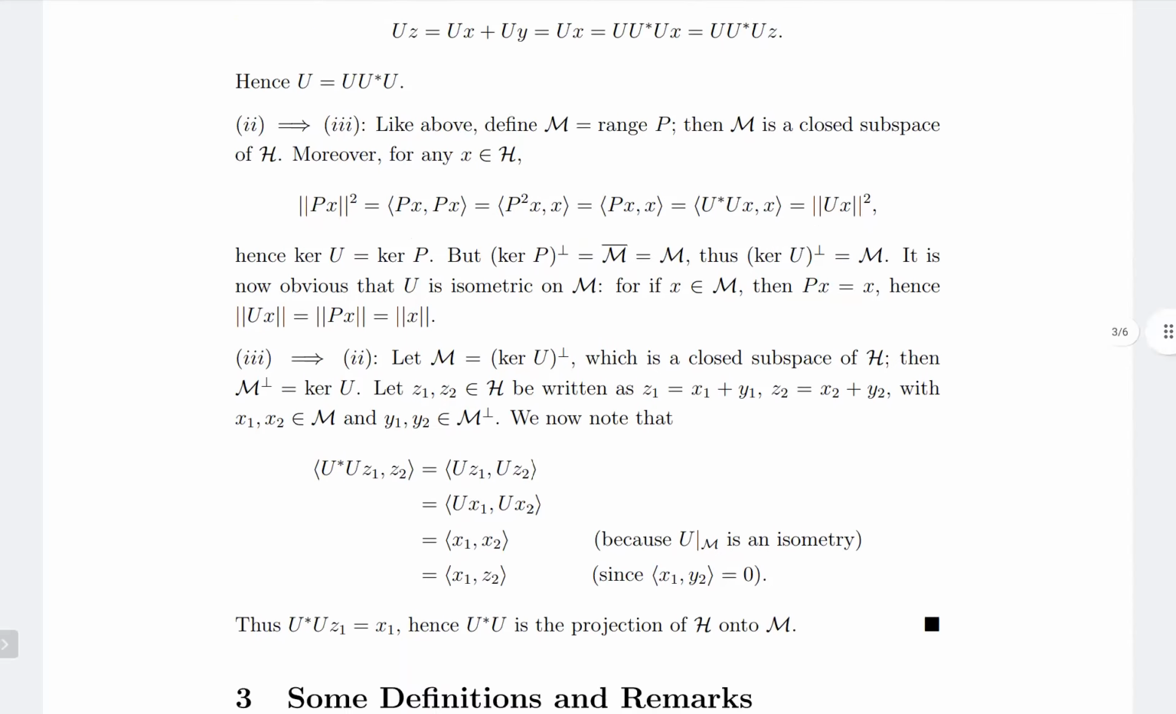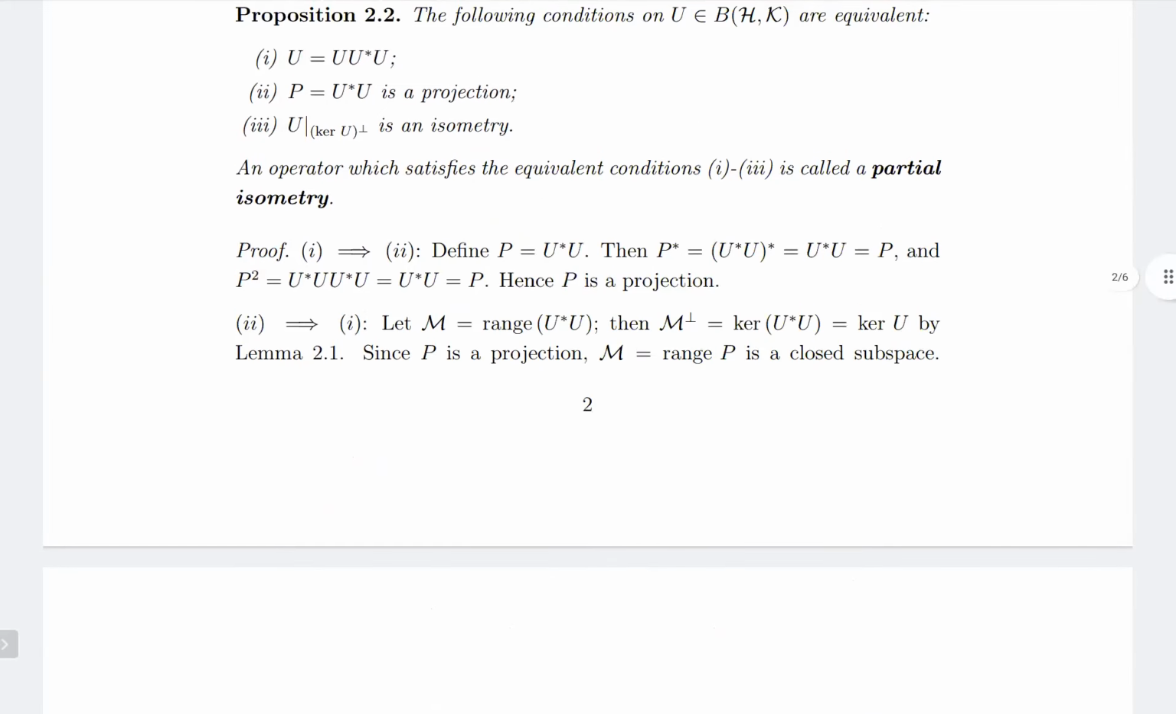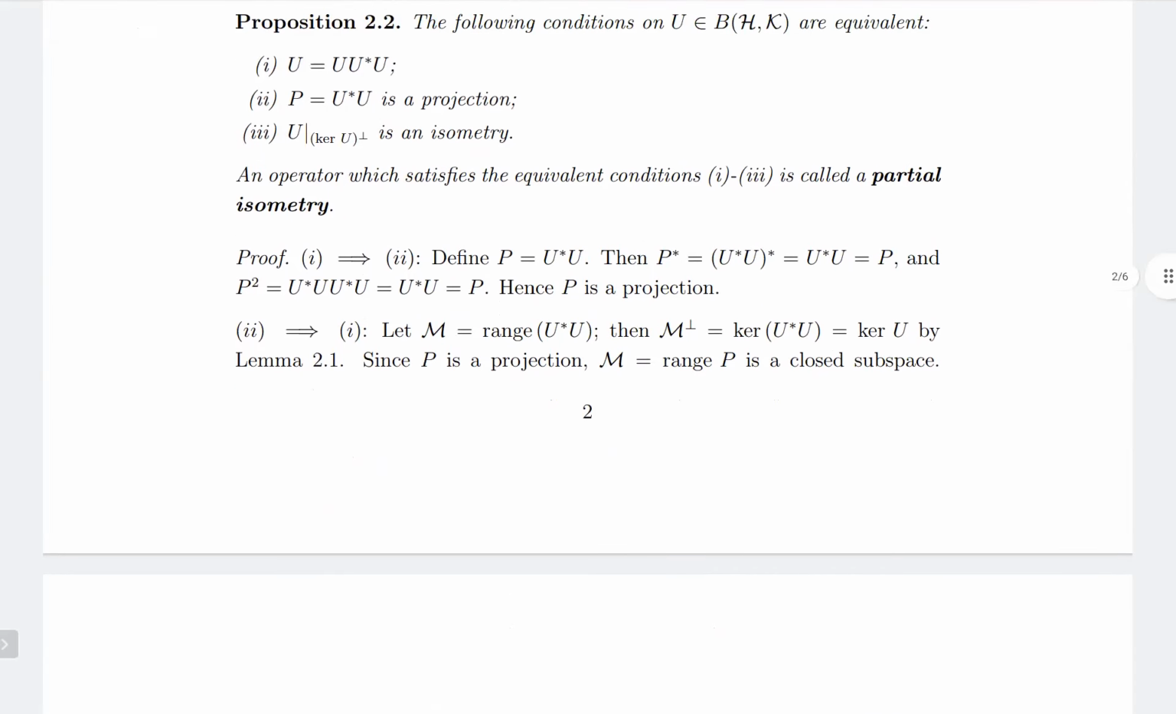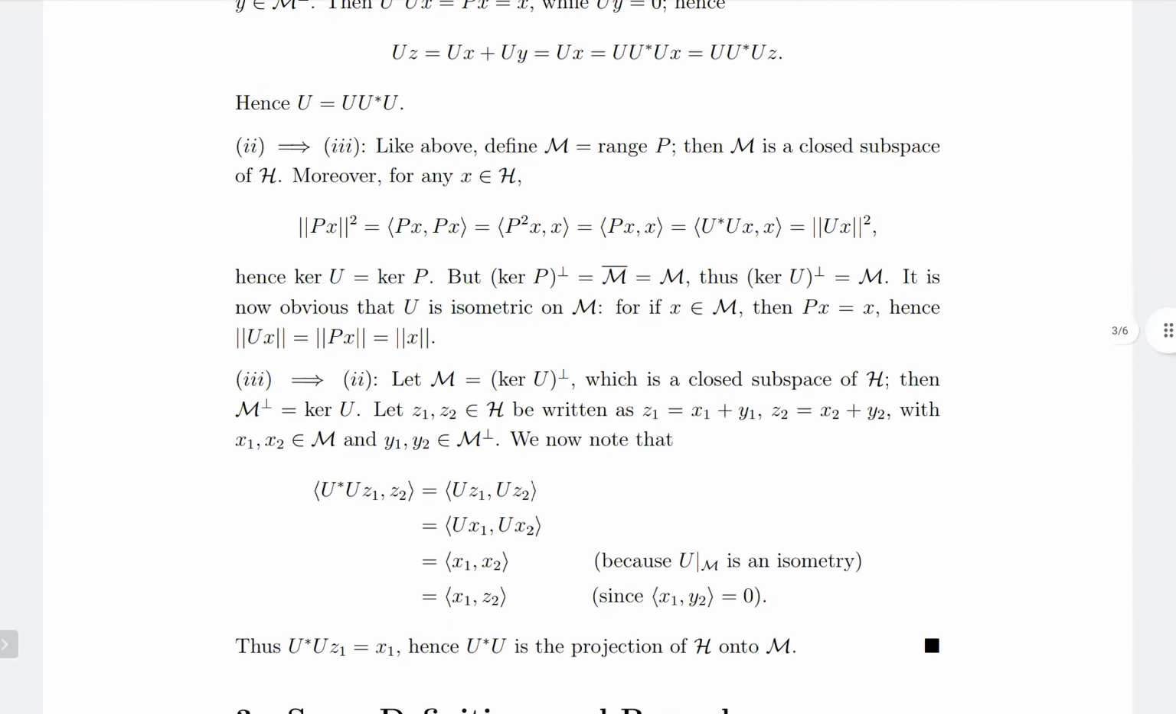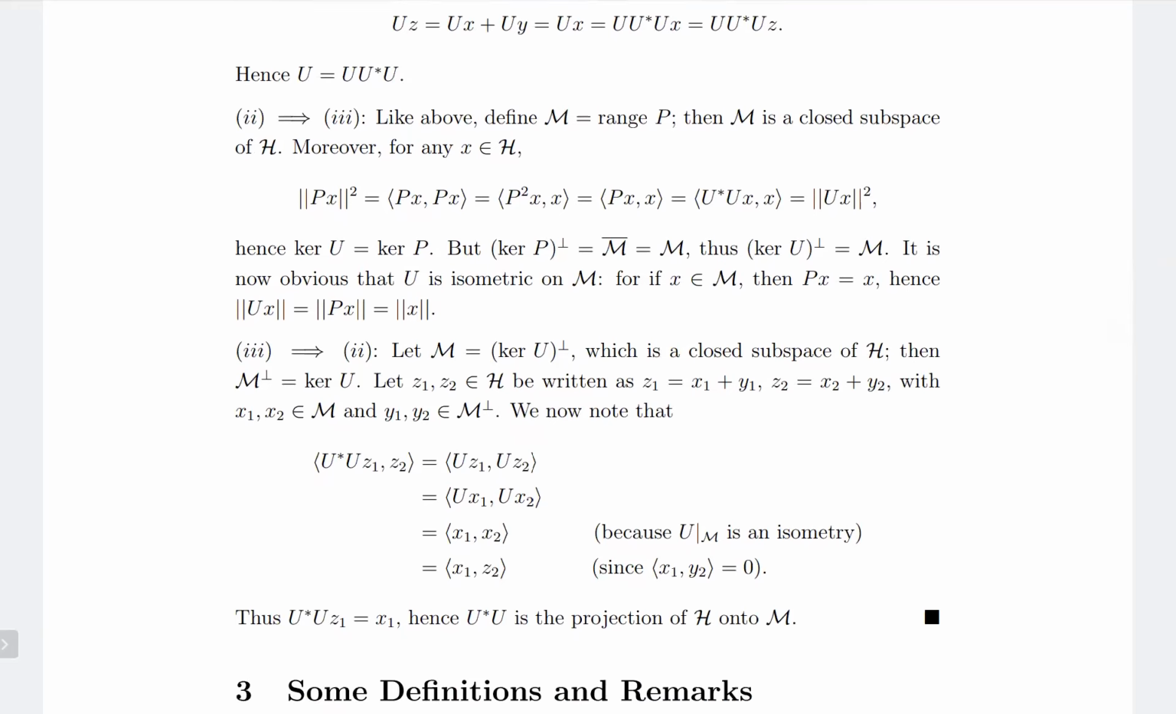And the proof that 3 implies 2 finally will show that 1, 2 and 3 are equivalent. So given that U restricted to kernel U perp is an isometry, this is the third part. Let M be kernel U perp, which is a closed subspace of H, because S perp is always a closed subspace of H. So then M perp equals kernel U. As I said before, M perp is a closed subspace and kernel U is also a closed subspace.